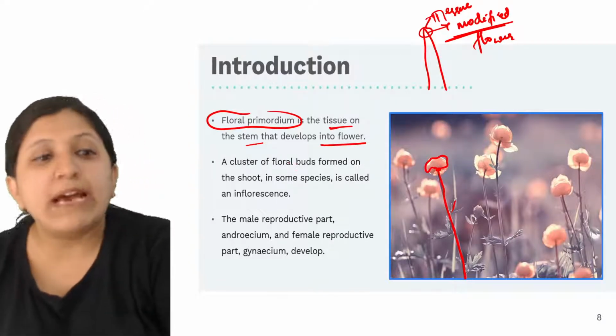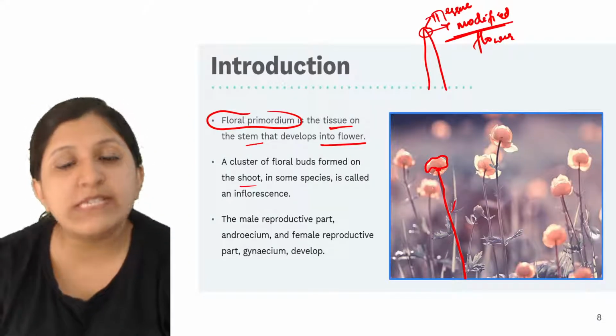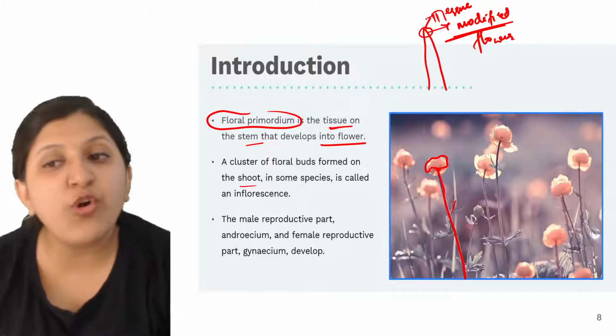Now, a cluster of floral buds is formed on the shoot. So this is a shoot, and there is a cluster of floral buds.